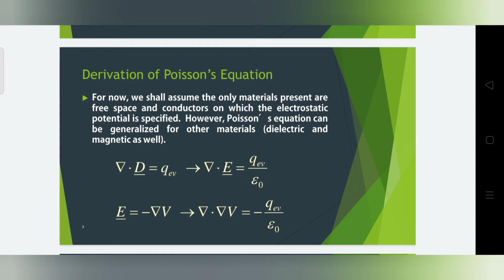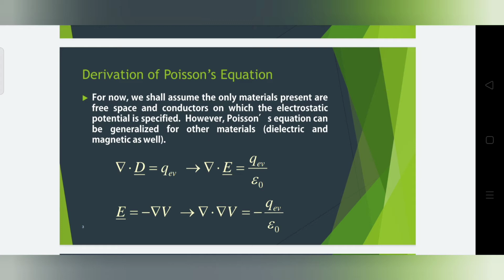According to the point form of Gauss law, del dot D vector is equal to rho v, the volume charge density, where D is equal to epsilon E. Substitute epsilon E in place of D and then take the epsilon naught to the RHS, and then we get del dot E vector is equal to rho v divided by epsilon naught.